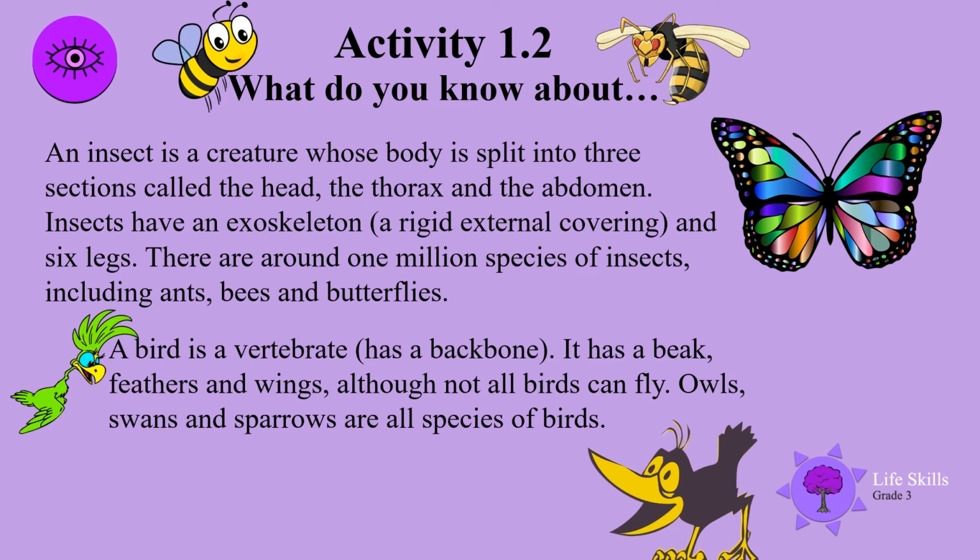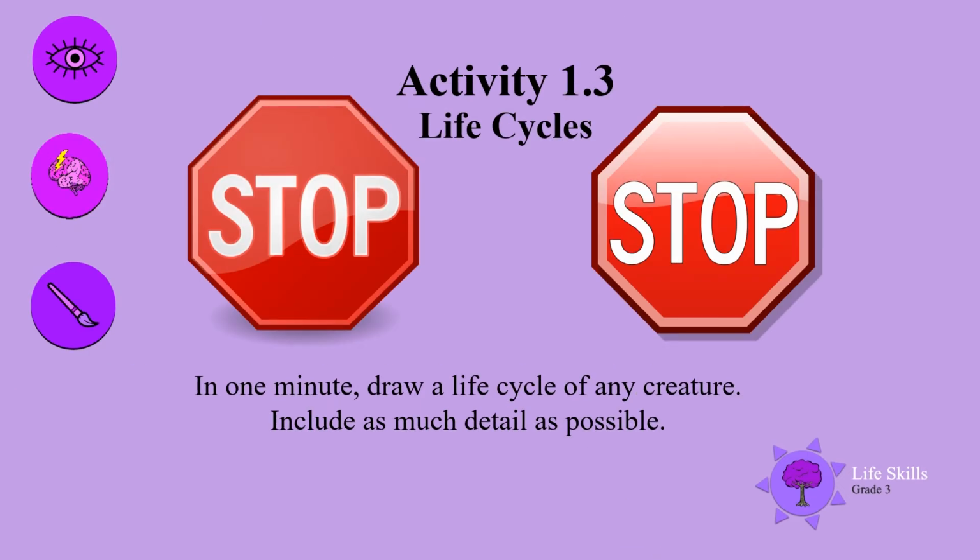A bird is a vertebrate, which has a backbone. It has a beak, feathers, and wings. Although not all birds can fly, owls, swans, and sparrows are all species of birds. Stop! In 1 minute, draw a life cycle of any creature. Include as much detail as possible.